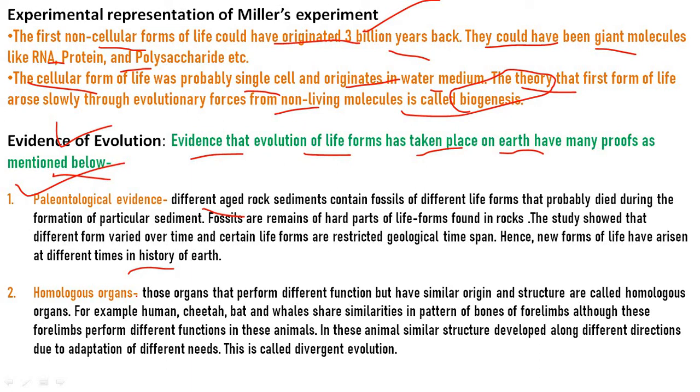Homologous organs. Those organs that perform different functions, keep in mind, but have a similar origin and structure are called homologous organs. For example, humans, cheetahs, bats and whales share similarities in the pattern of bones of forelimbs, although these forelimbs perform different functions in these animals. These animals' similar structure developed along different directions due to adaptation to different needs, and this is called divergent evolution.